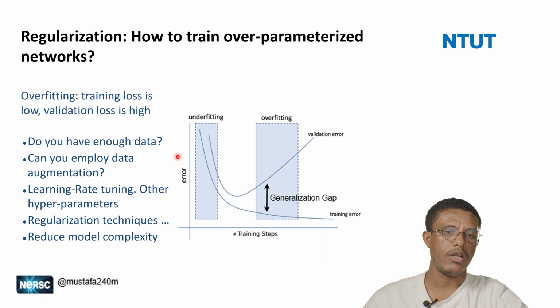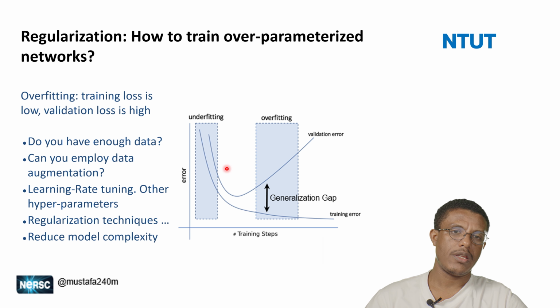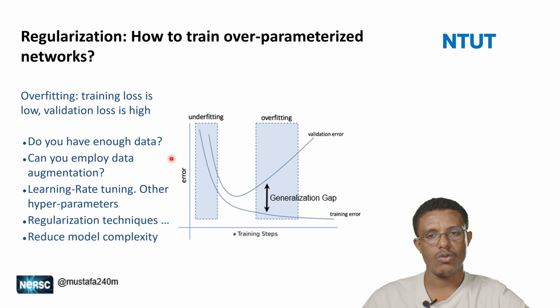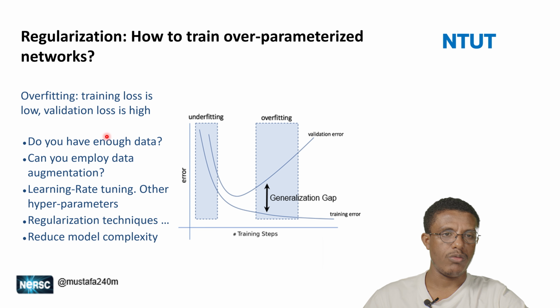For instance, you need enough data. If the size of the data is too small, the model, because it has high capacity, tries to capture every parameter of the data, which means it memorizes every data point, but forgets about the test data. So the data is the most important parameter. You need to have a large amount of data to train deep learning models. The other one is that it is possible to use data augmentation.